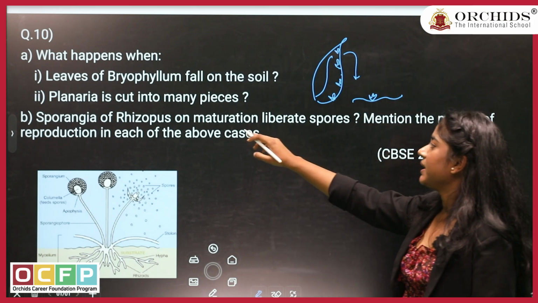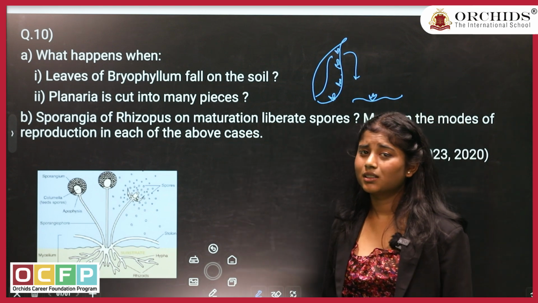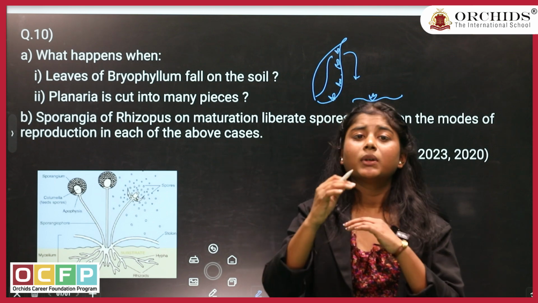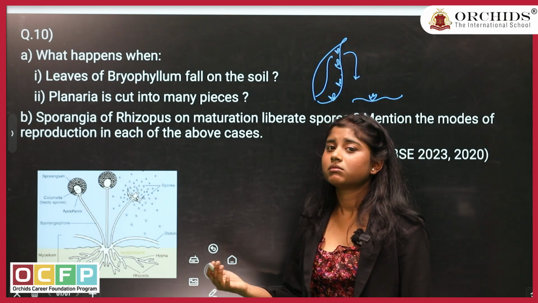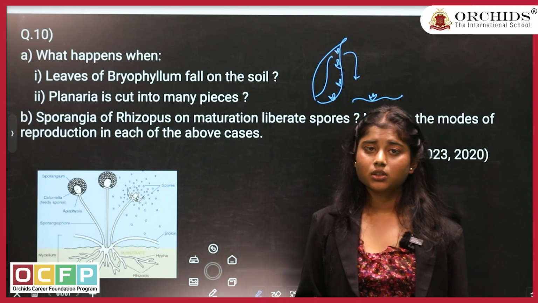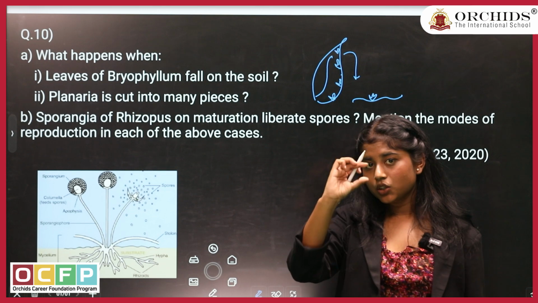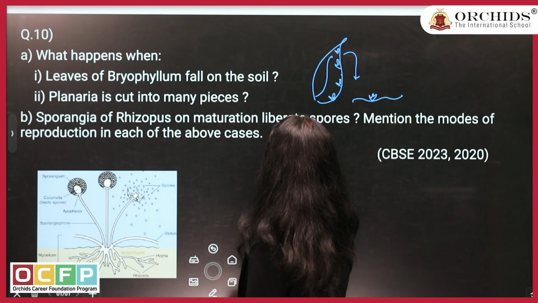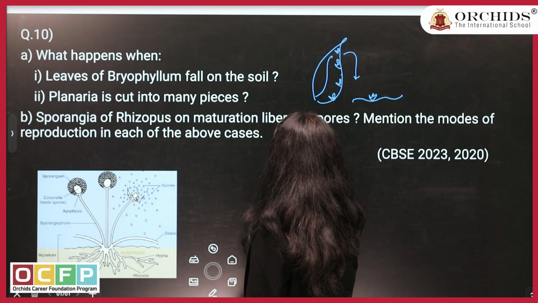Next part, planaria is cut into many pieces. Now you know that planaria is an organism which reproduces when it is fragmented, right? They don't have sexual reproduction, they have an asexual mode of reproduction where they break down into pieces, and each of the pieces will regenerate, right? For example, this is your planaria.